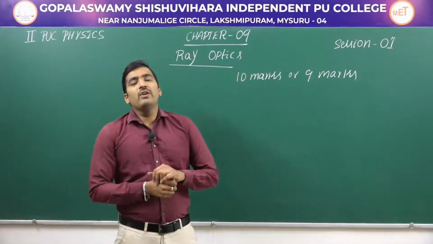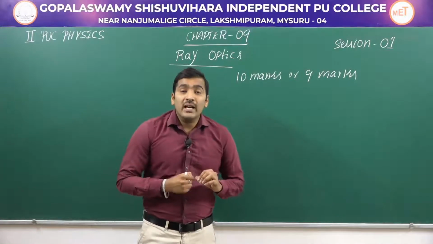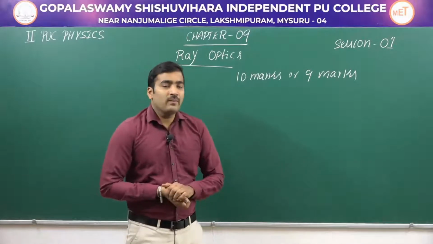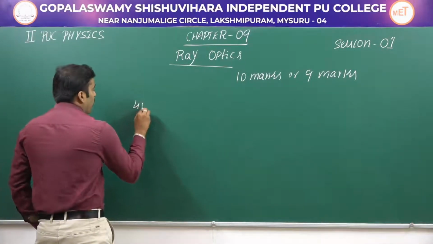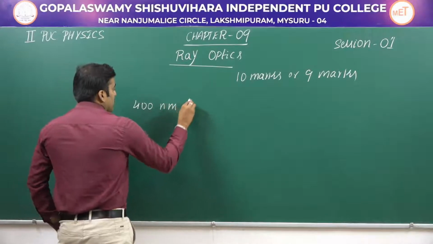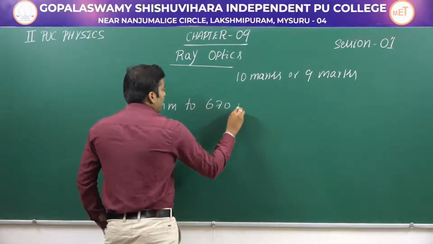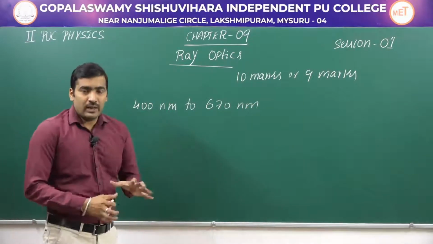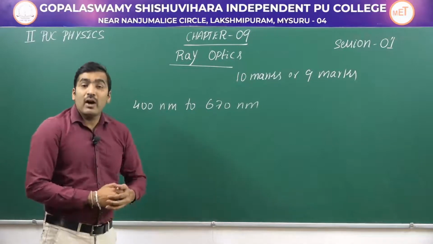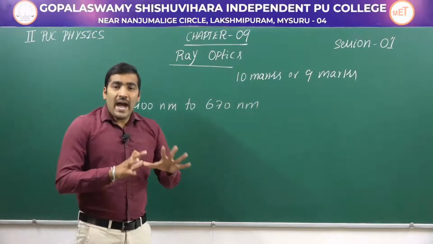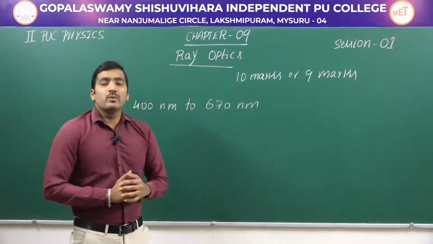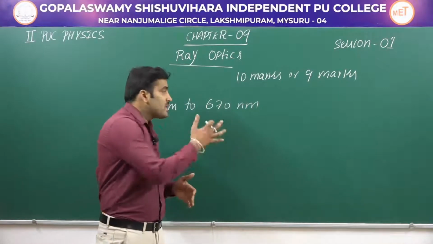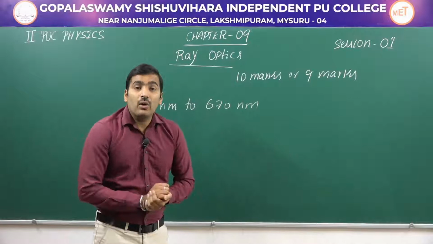From chapter 8, we know that light is a part of an electromagnetic spectrum, correct? Light is a part of an electromagnetic spectrum which lies in the wavelength range of 400 nanometer to 670 nanometer, correct? So light is an electromagnetic wave. So we have concluded in the previous chapter. So we have a branch of physics which deals with the behavior, properties and phenomena which are associated with visible light. That branch is called optics.